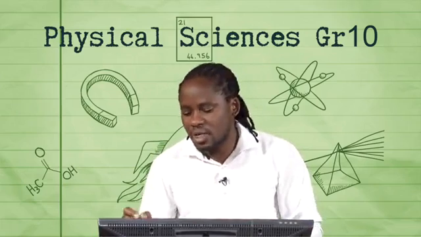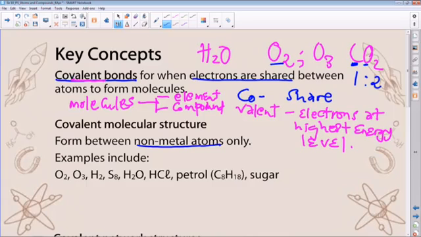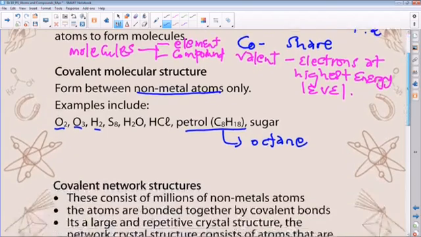If you check, carbon and oxygen are non-metals. Hydrogen is, yes, in group 1, but hydrogen is an exception. It's also a non-metal, as well as oxygen. So it can only take place between non-metals only. These are the typical examples. We've mentioned oxygen, ozone, hydrogen, sulfur, water, petrol, which is referred to as octane, which is an organic or a hydrocarbon, which we shall discuss later in the 12th grade. Right. So covalent bonding, that's as far as it goes.